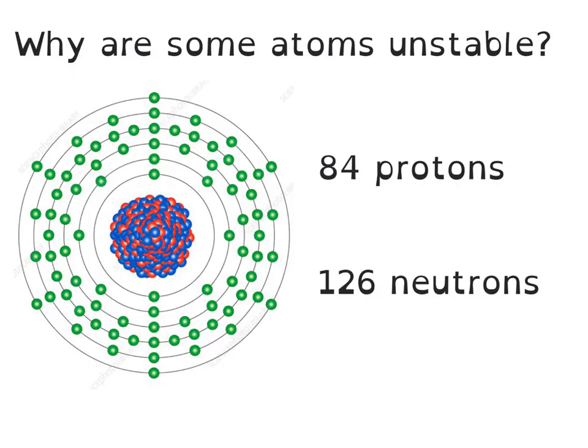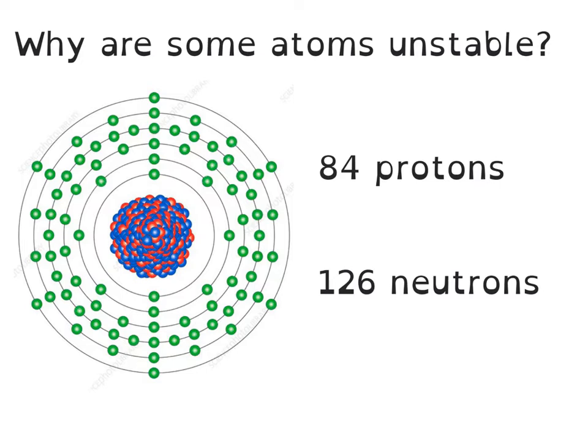So why then are some atoms unstable? Well, in all atoms, the positively charged protons in the nucleus repel each other due to magnetic repulsion. And in big atoms with a lot of protons in the nucleus, this repulsion can cause instability. If the forces that are holding the nucleus together, so if the strong nuclear force isn't strong enough to hold it all together, the nucleus will more than likely break apart.